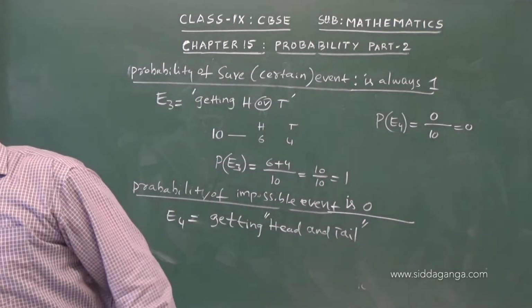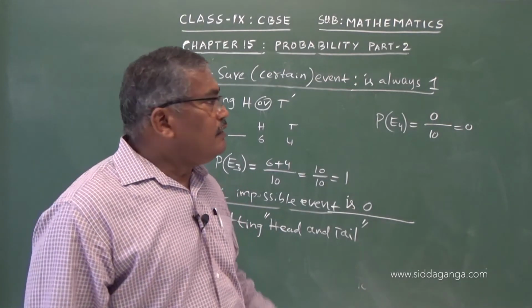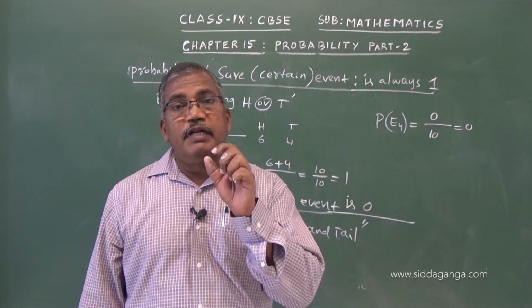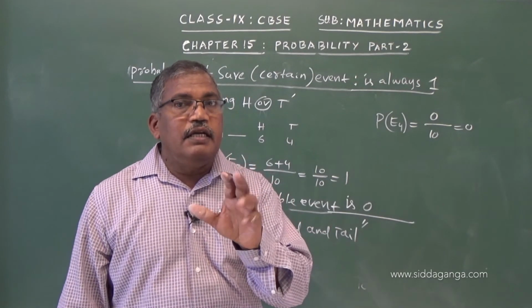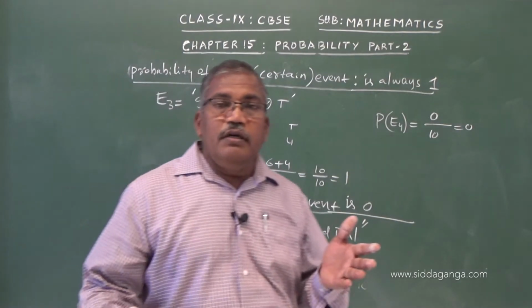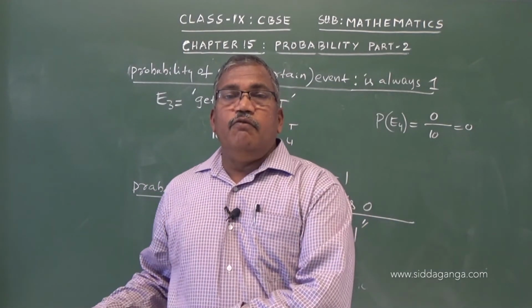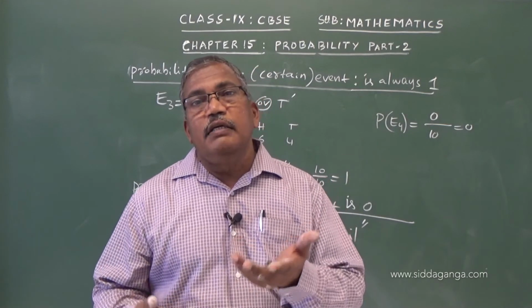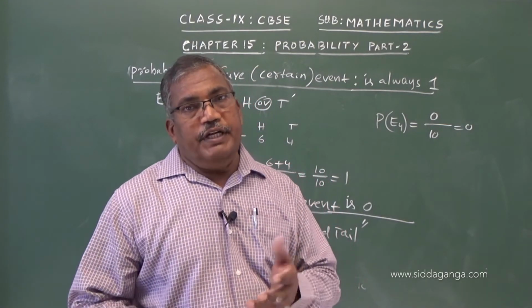If I ask for the possibility of getting 7, we know that we can get only from 1 to 6, 7 cannot come, so it becomes an impossible event.